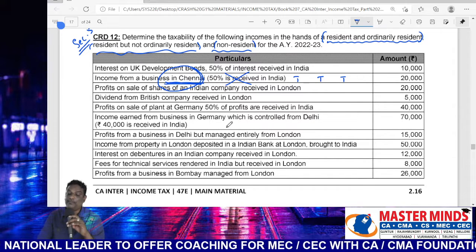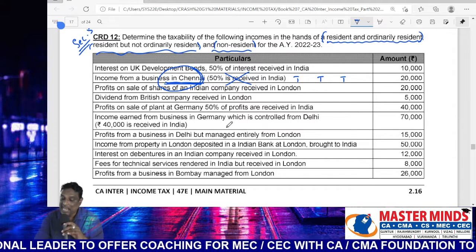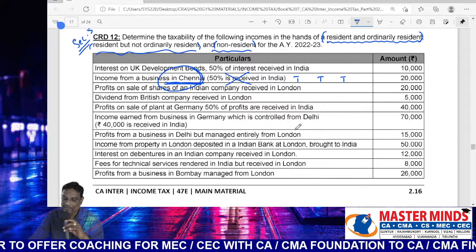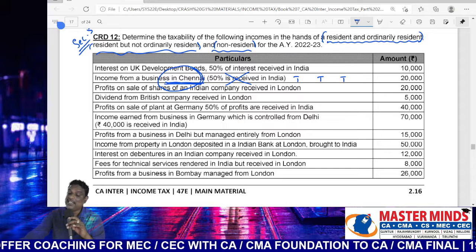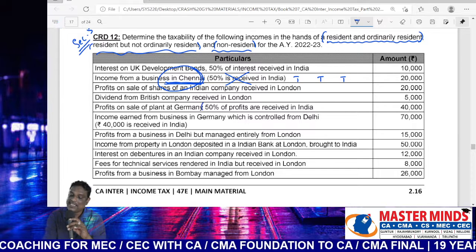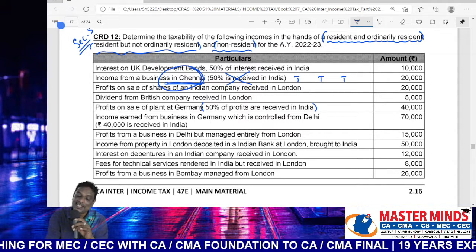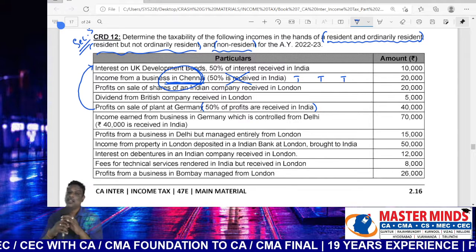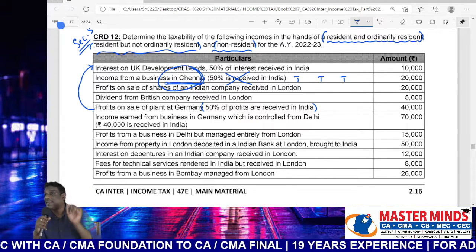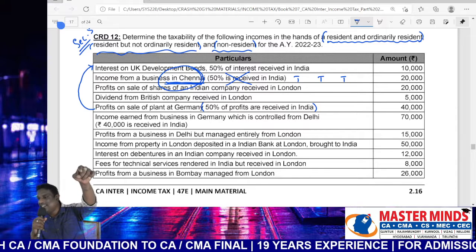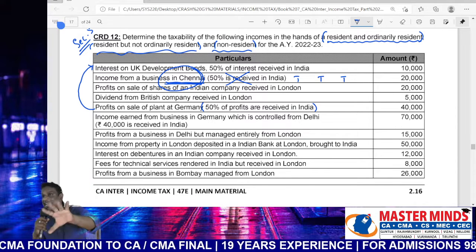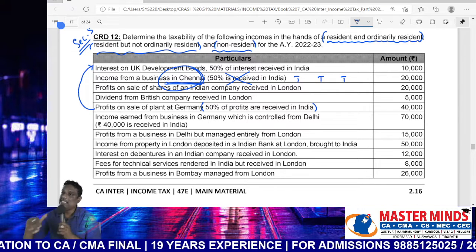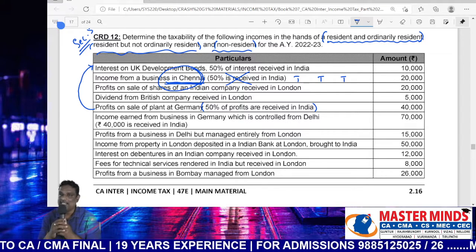Profit on sale of plant at Germany, received in India. Profit on sale of plant at Germany, but 50% received in India. Just similar to the first point. Earnings located outside India, whereas 50% of the amount is received in India, the balance 50% received outside India.